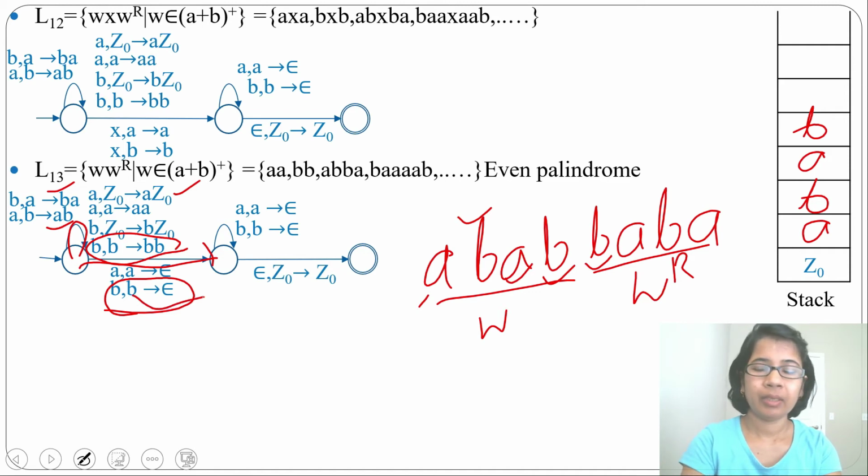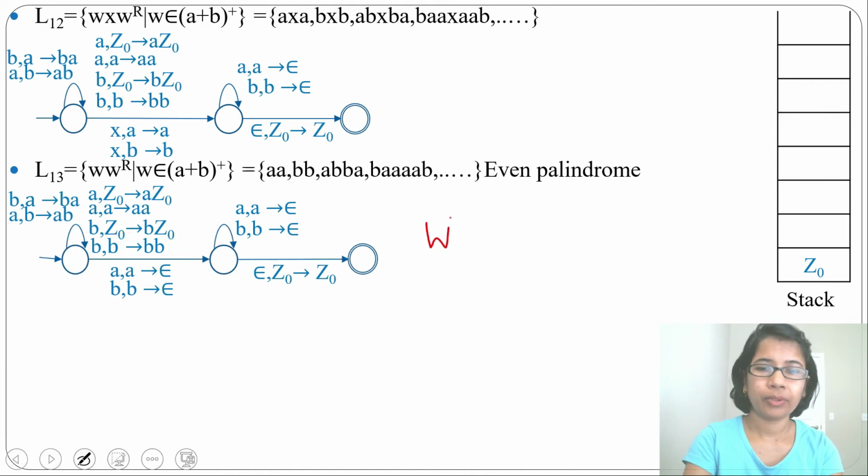Let's go this way. By seeing B, it will pop B. Then by seeing A, it will pop A. Next, by seeing B, it will pop B. By seeing A, it will pop A. Finally, there is epsilon and the topmost stack symbol is Z0, so it will go to the final state and accept. W reverse is an NPDA.